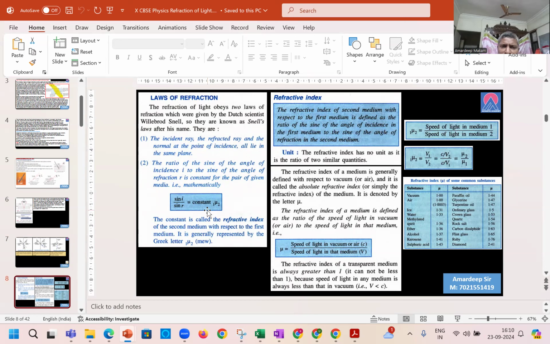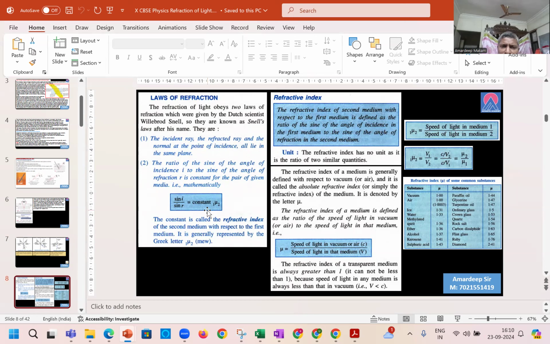This is actually nothing but the translated version of this formula. The actual definition: refractive index of a medium is defined as the ratio of the speed of light in vacuum to the speed of light in that medium. And this is how we have written it in a formula format.